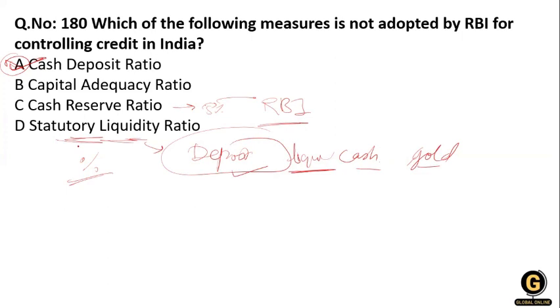Clear? Then what is the capital adequacy ratio? Capital adequacy ratio is a measurement of a bank's available capital expressed as a percentage of the bank's risk-weighted credit exposure. That means the bank has to maintain this ratio to avoid risk from its credit exposure.